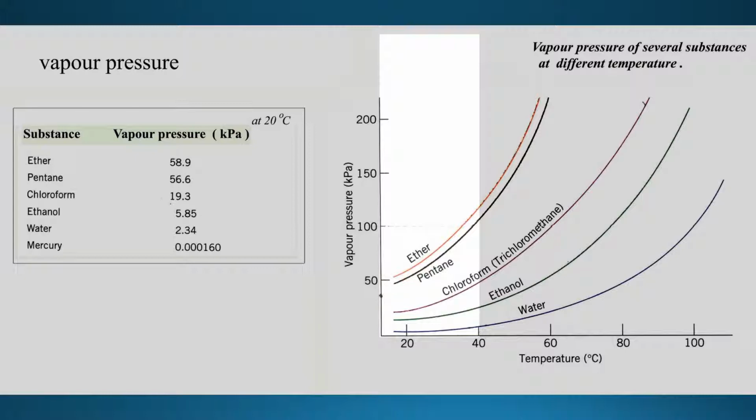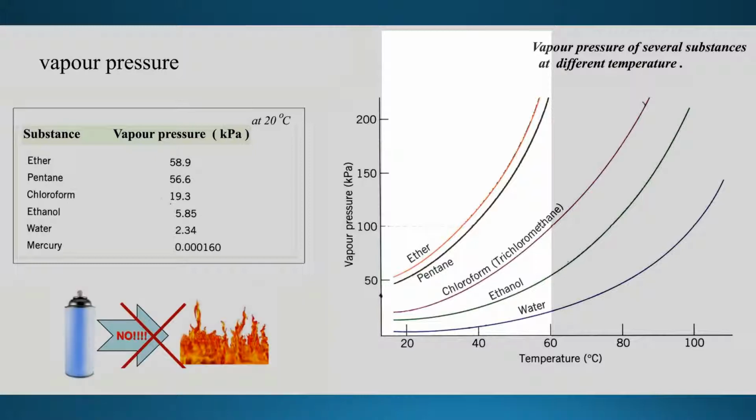But when you raise it 20 degrees more, it doubles. So you have double the pushing. What happens if you increase another 20 degrees? Wow, it becomes a vapor pressure of 200 for pentane.